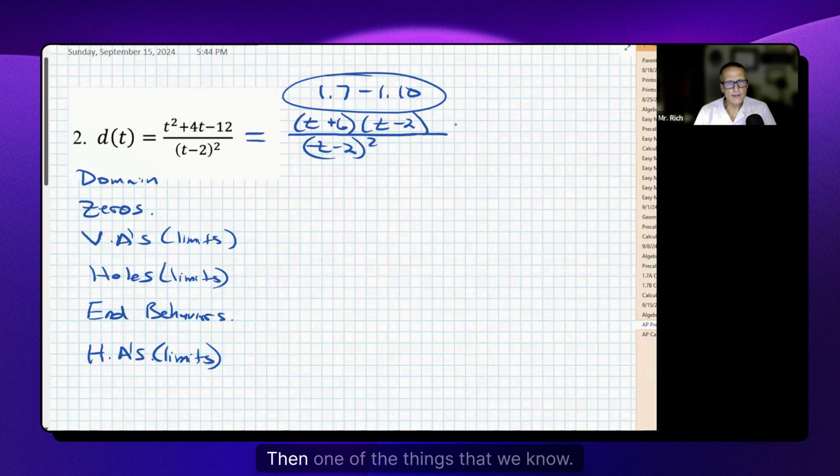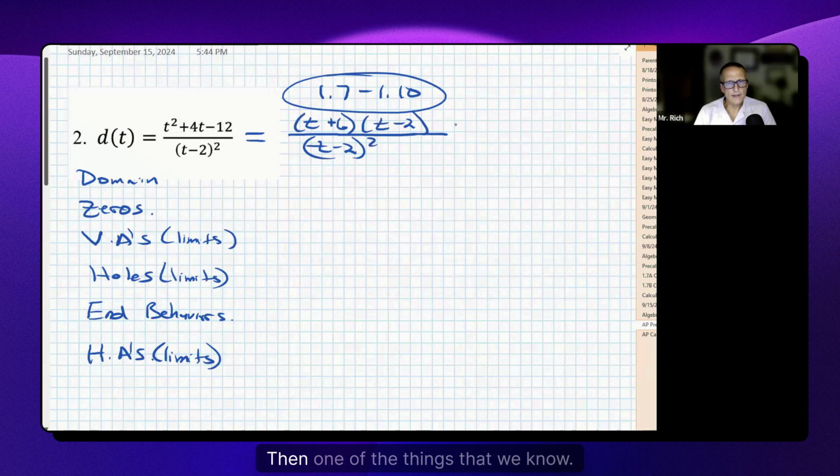In AP Precalc, it wasn't good enough, and it's the same in calc, right? It's not good enough just to say that there's a vertical asymptote at t equals 2. If it's a free response question, and even in a multiple choice question, they may ask you to justify why there's a vertical asymptote at 2.